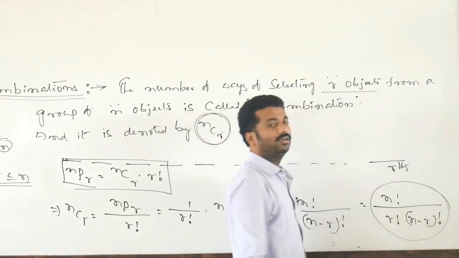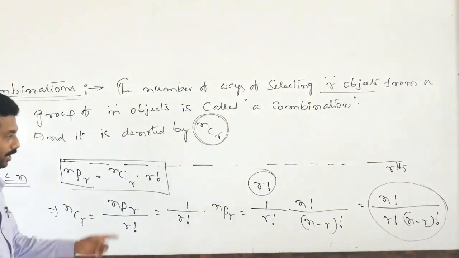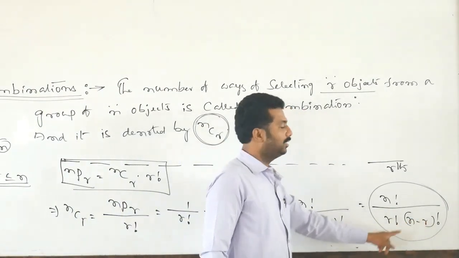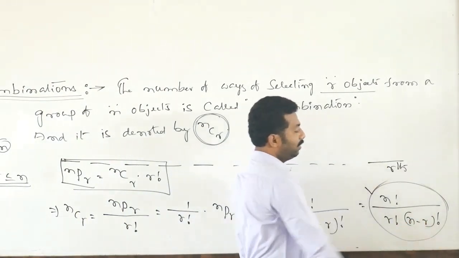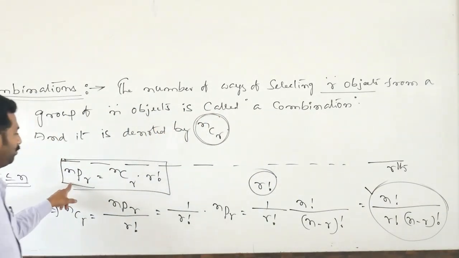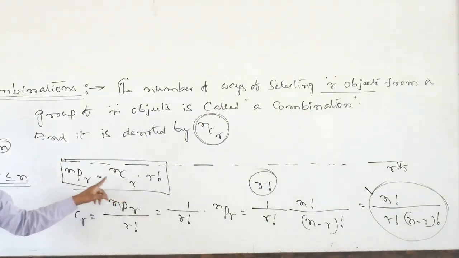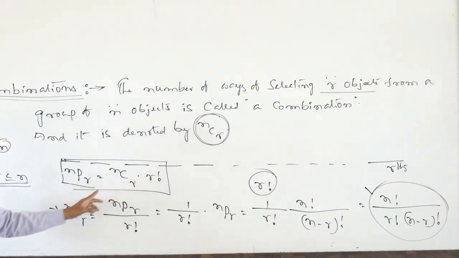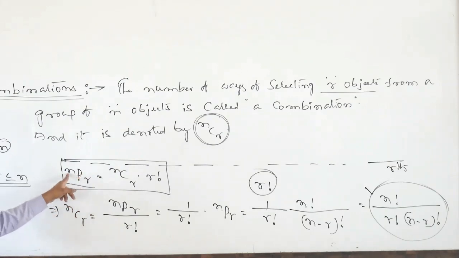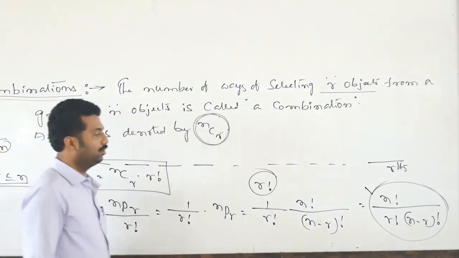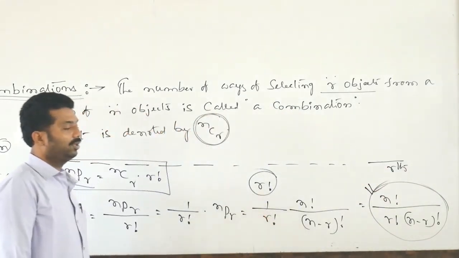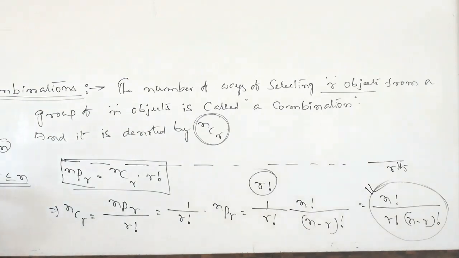So this is called combination. N factorial divided by R factorial into N minus R factorial. This is the NCR formula. So this is the relation between NCR and NPR. NPR equals R factorial times NCR. So from this only, NCR equals NPR divided by R factorial. So if I write the derivation like that, it means N factorial divided by R factorial into N minus R factorial. So this is the formula for NCR.